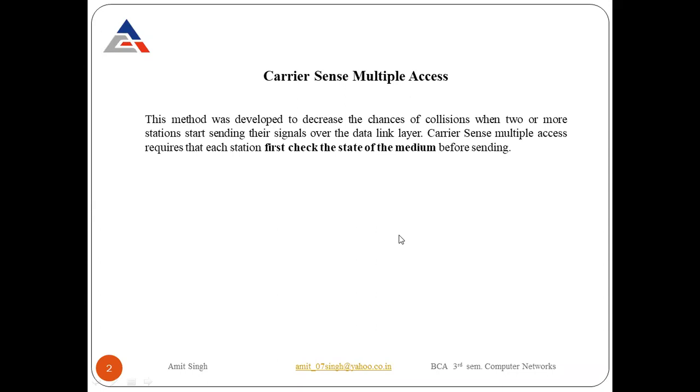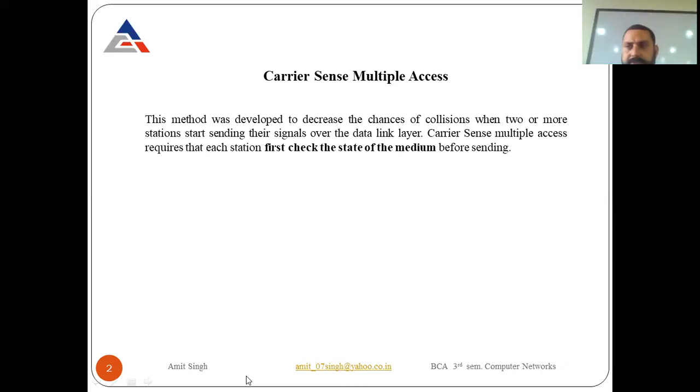Carrier sense multiple access requires that each station first check the state of the medium before sending. So basically, carrier sense multiple access, CSMA, is a method. Why is it made? This method is designed to reduce the number of chances of collisions.